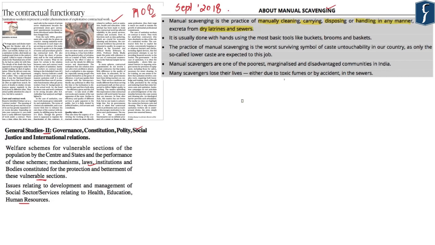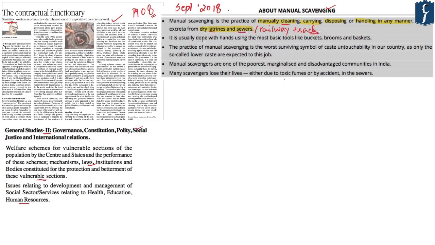So any person who handles in any manner human excreta in an insanitary latrine, an insanitary latrine is a dry latrine, or in an open drain or pit into which the human excreta from the insanitary latrine is disposed, or even from a railway track, or in such other spaces or premises as the central government or state government may notify. So to get the general idea, manual scavenging is the manual cleaning, disposing or handling of untreated excreta from dry latrines as well as sewers as well as railway tracks.